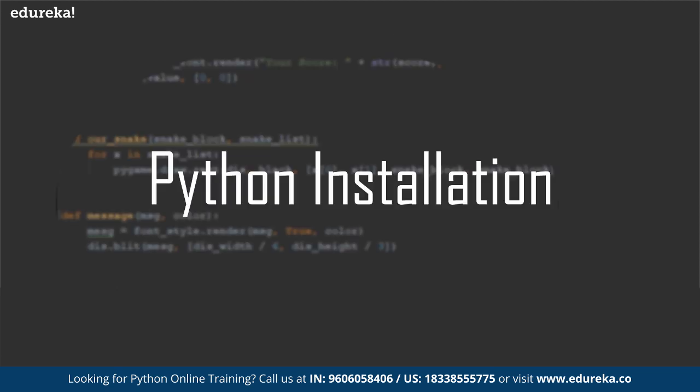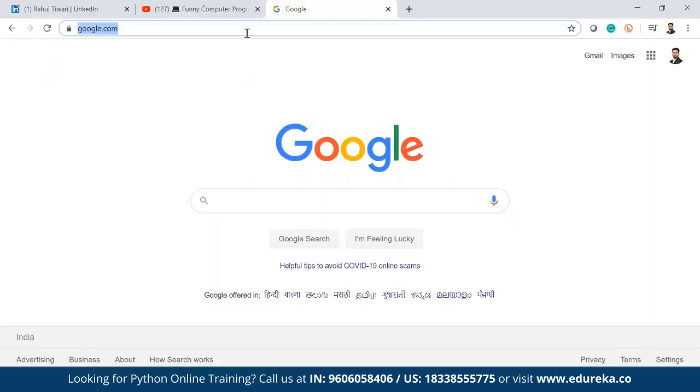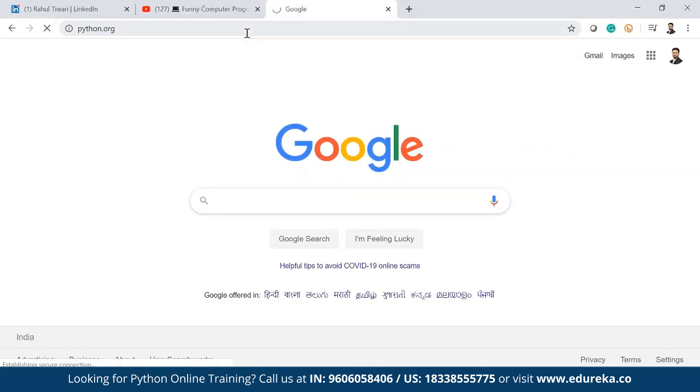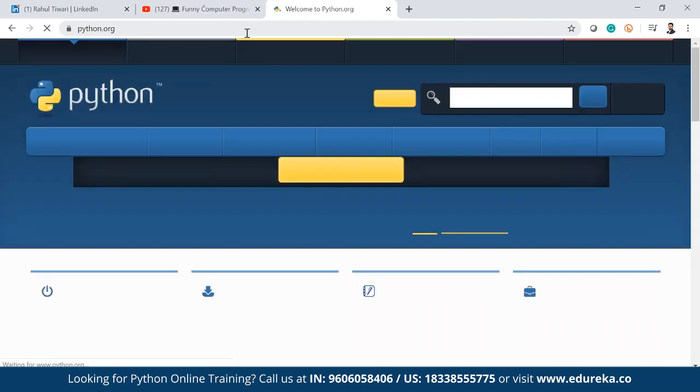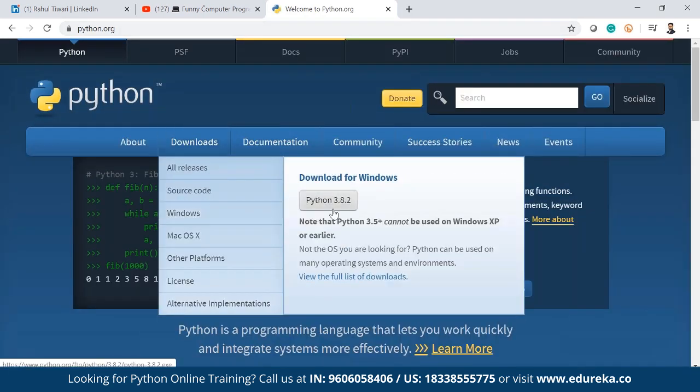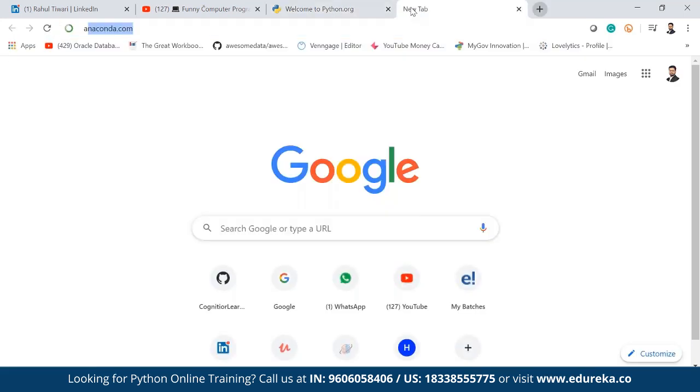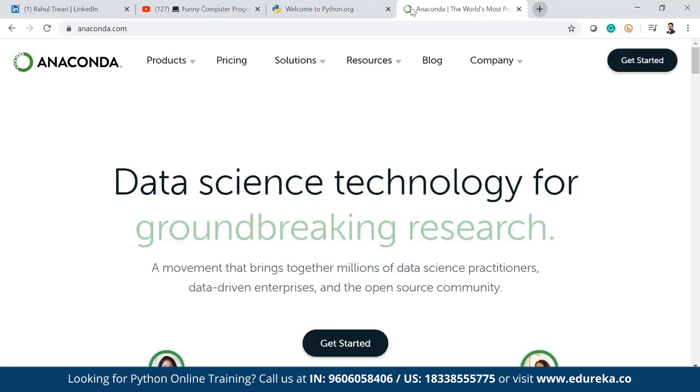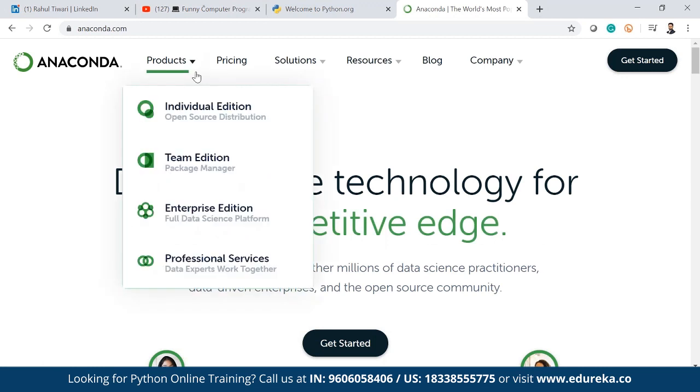Now, how to install Python? To install Python, we have various ways. I prefer not to go with the Python website, and I don't actually want you to install Python from there. The only reason is that the packages I am talking about, NumPy, Pandas, all those packages, you have to install separately if you install Python from the Python website. That's why the best option is anaconda.com. You can go to anaconda.com and download from there.